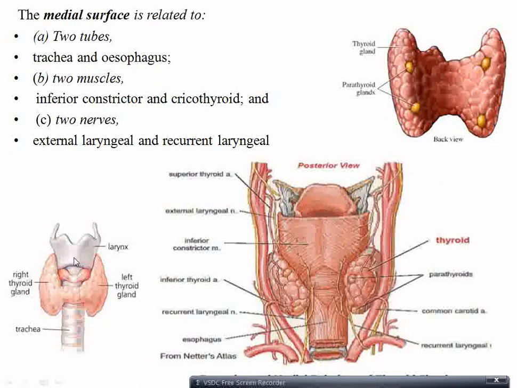This is thyroid cartilage. Coming to the nerves, there are two nerves, the external laryngeal nerve and the recurrent laryngeal nerve. External laryngeal nerve is a branch of the superior laryngeal nerve, which is a branch of the vagus nerve. Recurrent laryngeal nerve is again a branch of the vagus nerve.